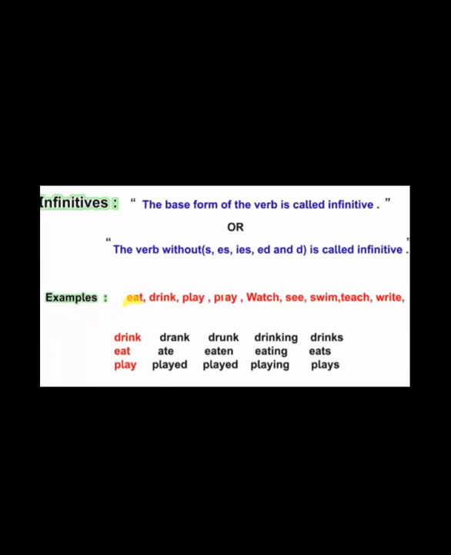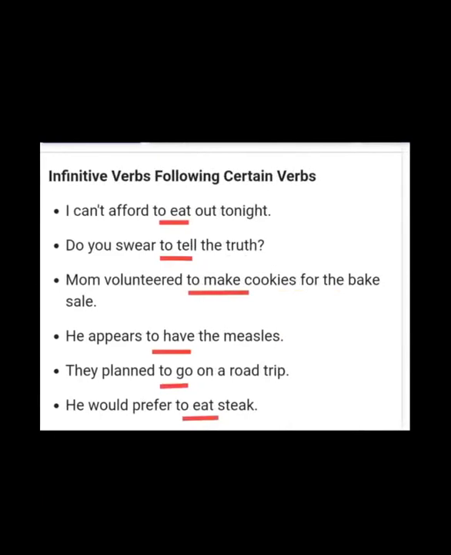Let's get more clarity with an example. See, here is the example. I can afford to eat out tonight. So here what is the verb? Eat. So with eat, what is added? To. So to eat is your infinitive. So you have to underline to eat. Is it clear, students? Let's see the second one. Do you swear to tell the truth? So here what is the verb? Tell. Verb 1. With tell, what is added? To is added. So to tell is your infinitive, because to is added with the verb first form, the base form.